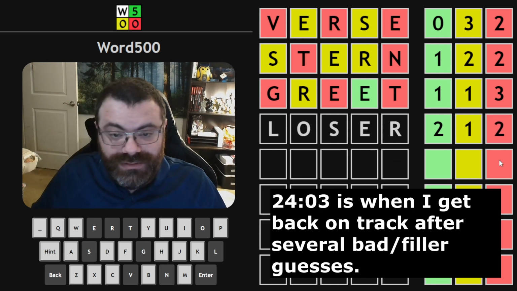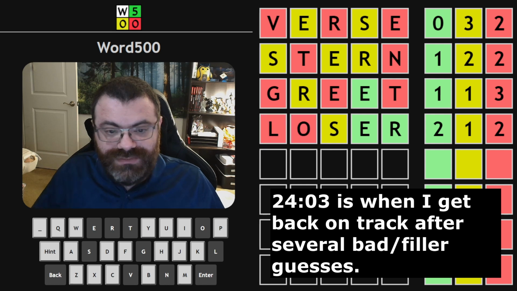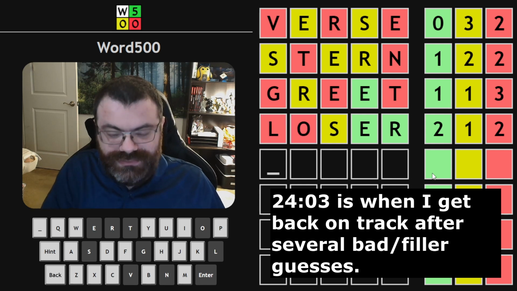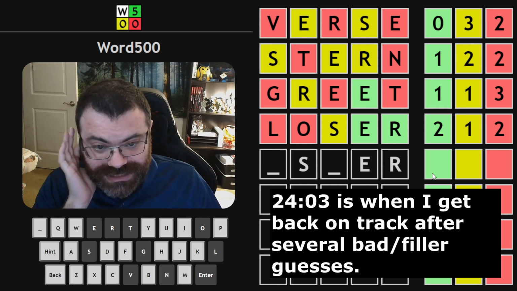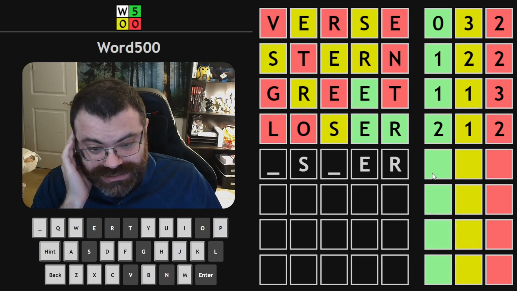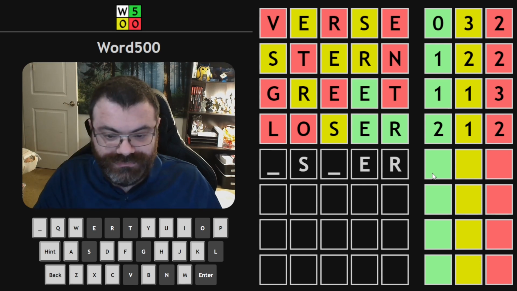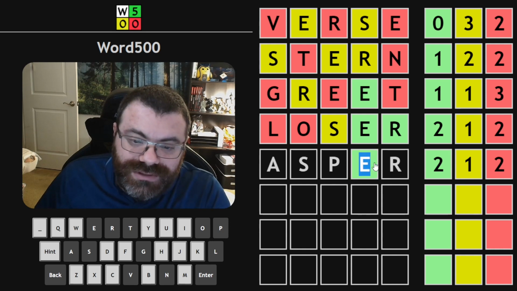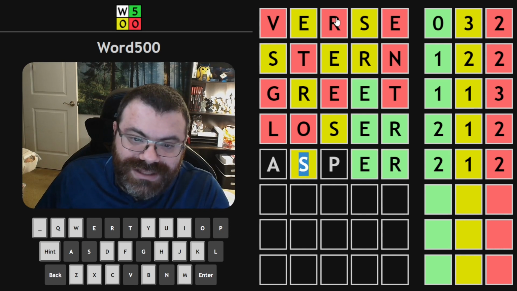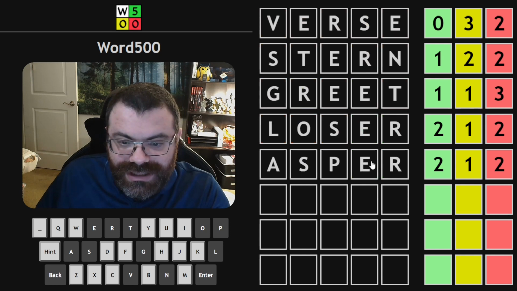Okay, so if I got the ER right, that means the S would be yellow. So we'd be something S, something ER. This is less likely. Wow, this is a tough one. Is something like asper a word? Asper's a word. I got the same result, which means it can't be this because now S goes nowhere. So I need to go back to the drawing board here.